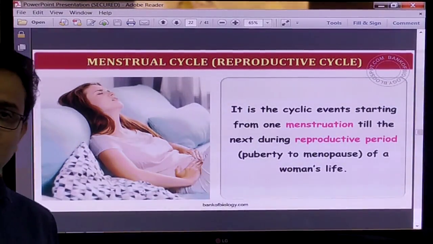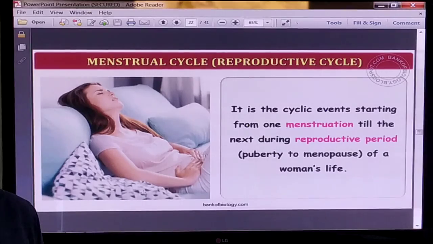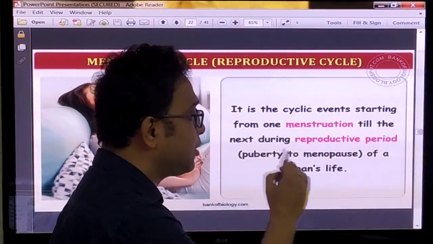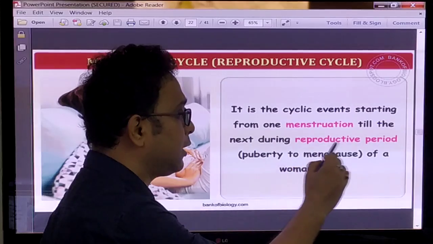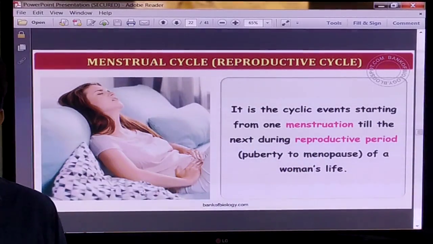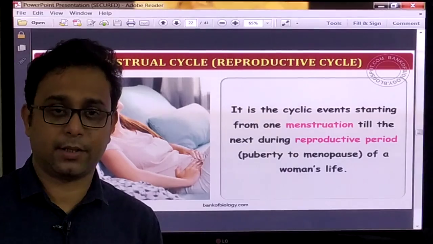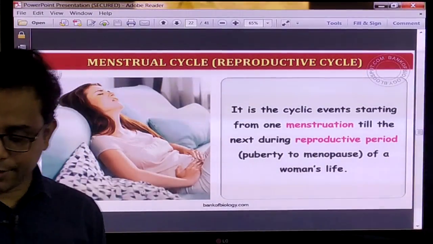This is also called the reproductive cycle. That means it is a cyclic event starting from menstruation till the next one during the reproductive period. So these are cyclic events happening every month, right? And you know